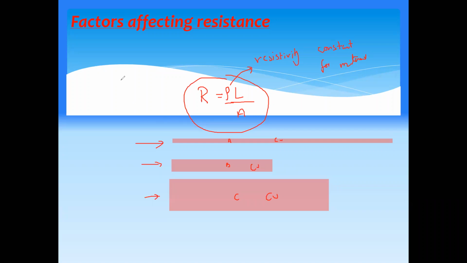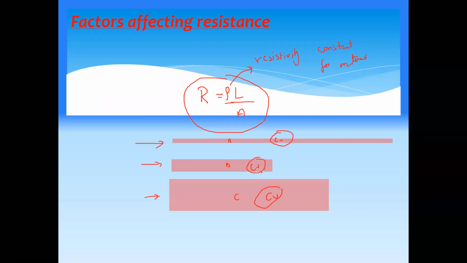It's the same concept as when we compare density: the density of A equals the density of B and equals the density of C, because the materials are the same. If materials are the same, they will have the same resistivity. Resistivity does not depend on the shape or the size, it depends on the type of the material.